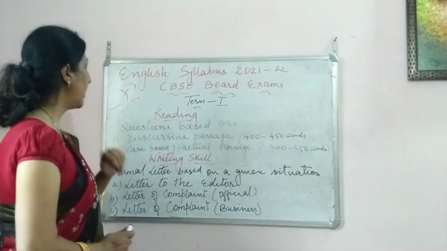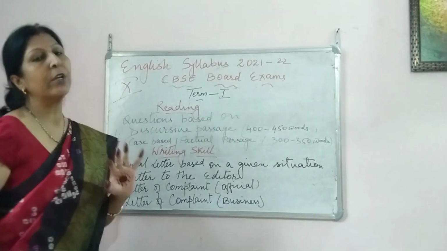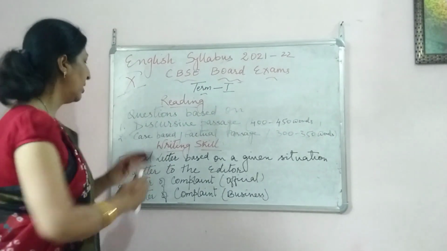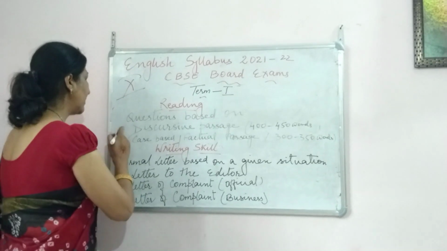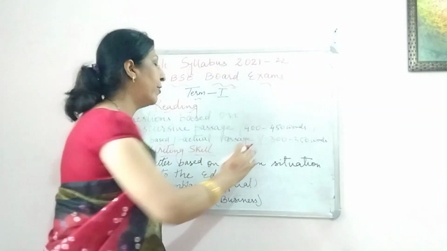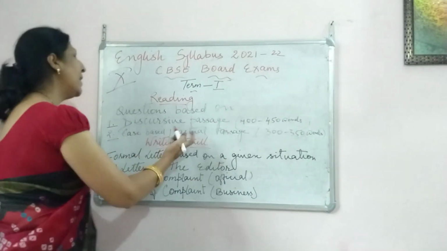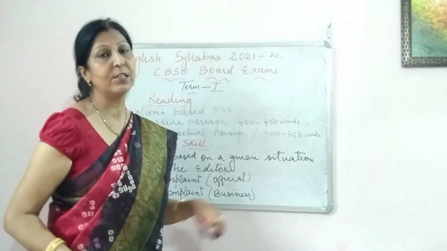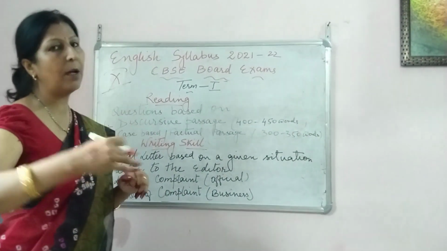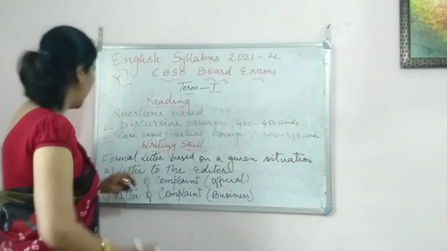So the reading section, children, will have two passages, and MCQs will be based on these two passages. The first passage can be a discursive passage comprising 400 to 450 words, and the second one may be a case-based or a factual passage of 300 to 350 words. So what you have to do is read the passage and answer the questions, whatever it is, MCQs only.